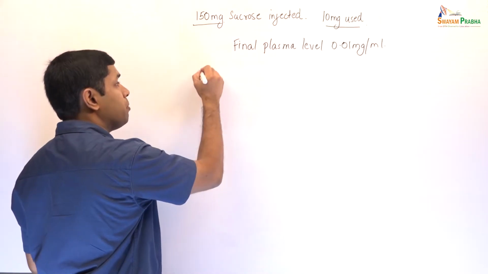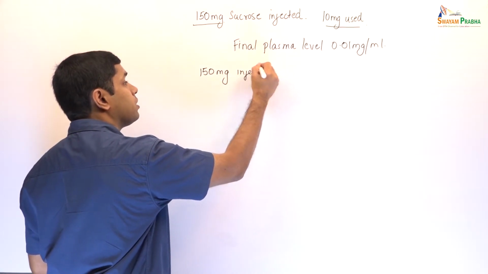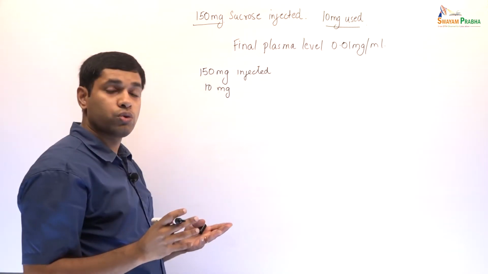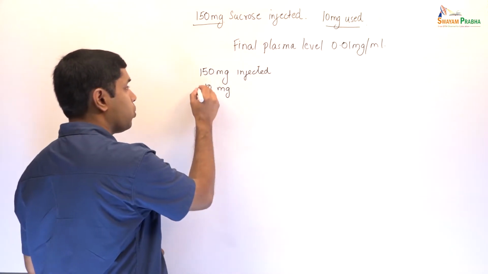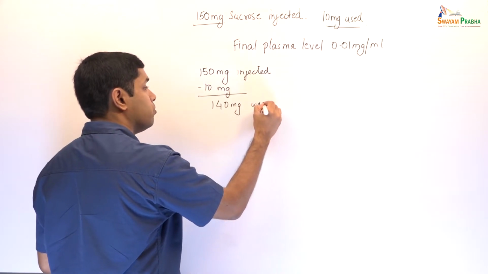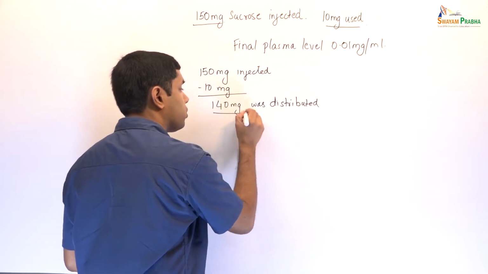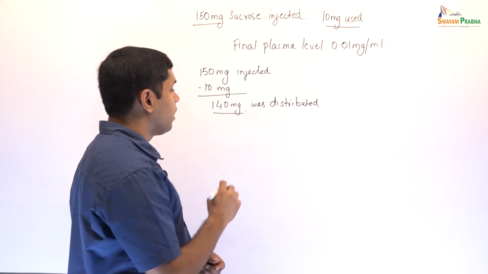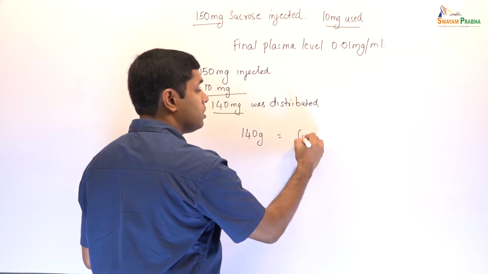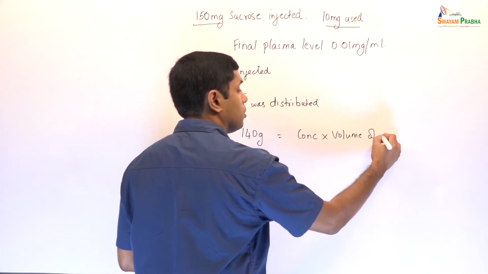We know that 150 milligrams was injected, and we know that 10 milligrams was metabolized or excreted. So, the amount that was finally distributed is 150 minus 10 or 140 milligrams was distributed. So this is our mass that was distributed. 140 milligrams has been distributed. Now this 140 milligrams, which is our mass, is equal to the concentration into the volume of distribution.